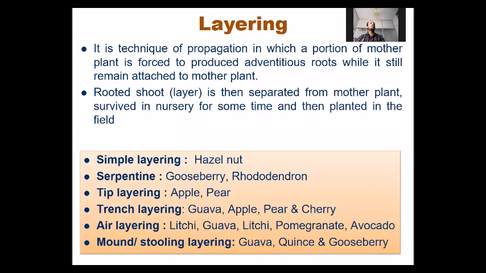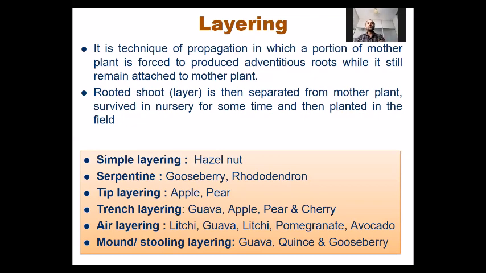Next method of asexual propagation is layering. Layering is a method of propagation where a portion of the mother plant produces roots while it is still attached to the mother plant. It means we do not separate the part from the mother plant.